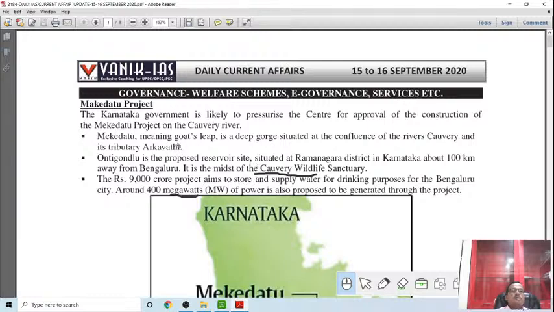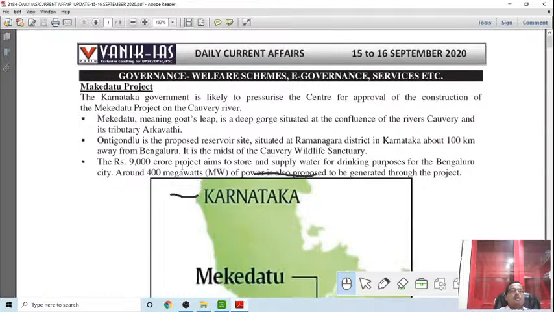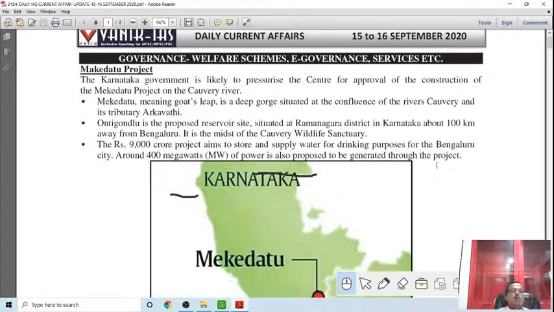So Mekedatu means a goat's leap. It is a deep gorge situated at the confluence of the river Kaveri and its tributary Arkavathi. This is the proposed reservoir site situated in Ramanagara district of Karnataka, about 100 kilometers away from Bengaluru. It is in the midst of the Cauvery Wildlife Sanctuary. The 9,000 crore project aims to store and supply water for drinking purposes for Bengaluru city. Around 400 megawatts of power is to be generated.